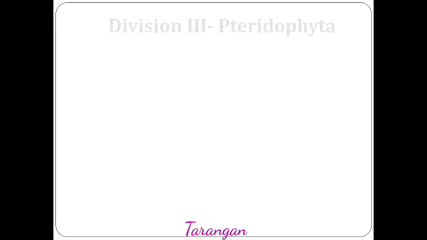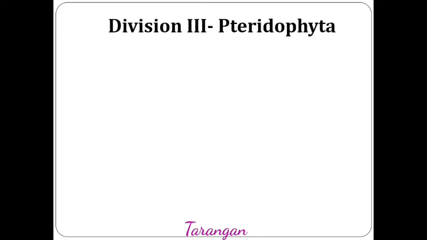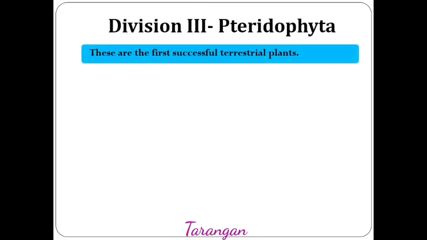Let's go to the third division, Pteridophyta. Plants of Pteridophyta are considered as the first successful terrestrial plants, as they fully grow in land. Soil is required, but like Bryophyta, they do not require water for their reproduction. So they had totally adapted for terrestrial life. Hence they are called the first successful terrestrial plants.